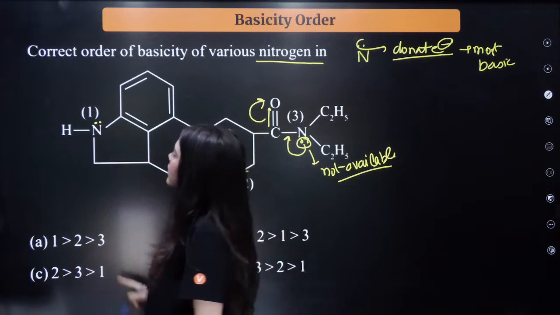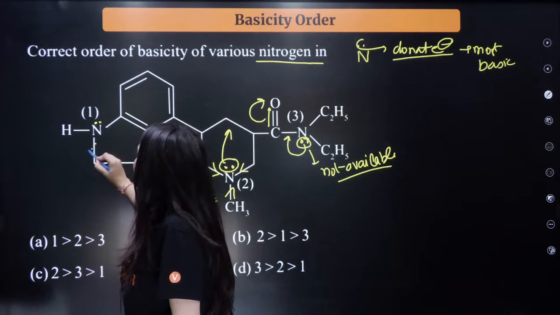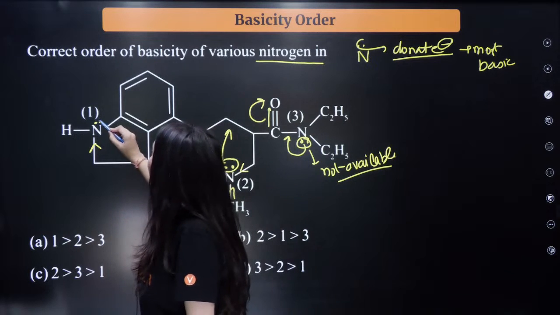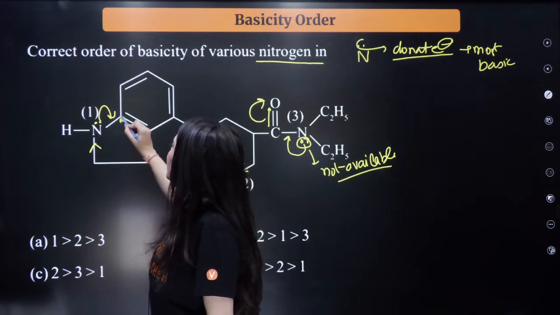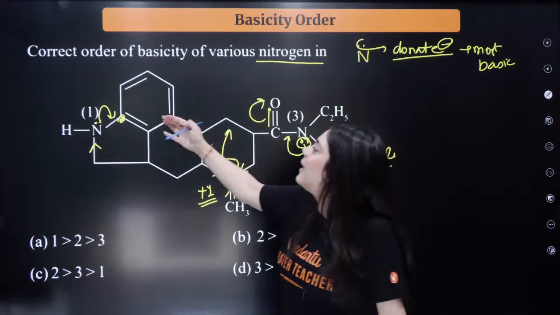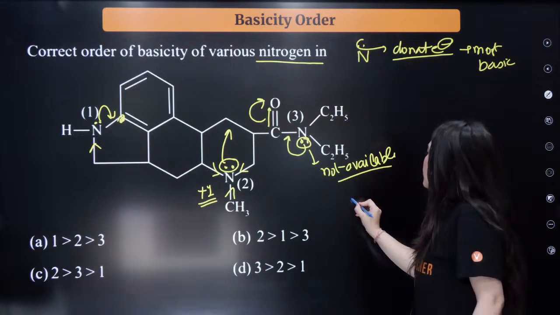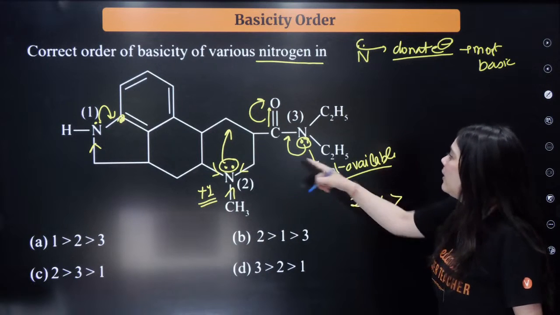Now let us look at first also. In first, what is happening? You can argue, ma'am, here an electron donating group is attached. But can you see here, this nitrogen can again take part in resonance with this sp2 hybridized carbon, isn't it? So this is becoming a little bit less. So the electron donating capacity is most of second, then of first, and then of your third.